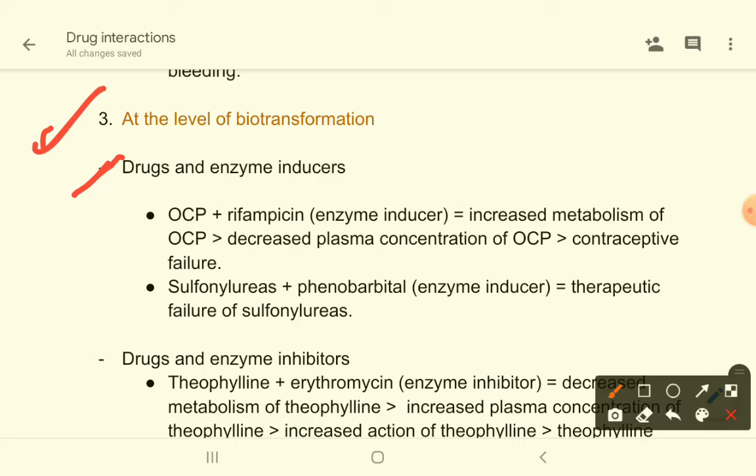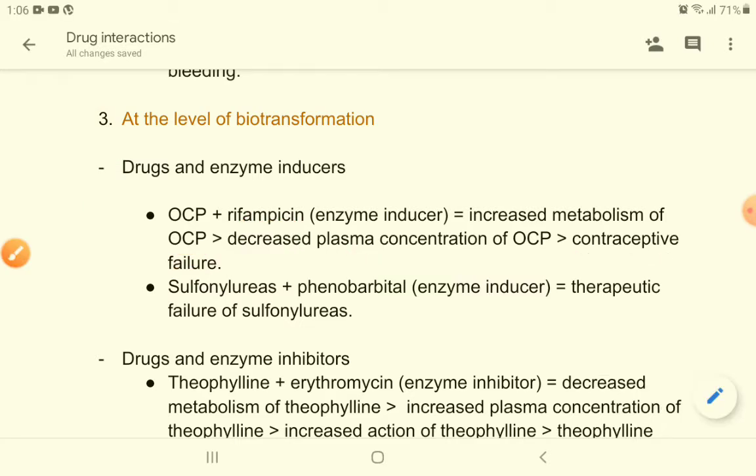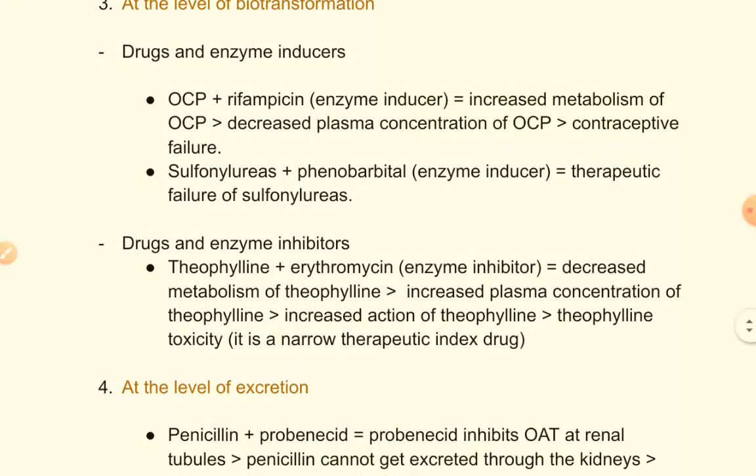For example, if you assume that oral contraceptive pill is the primary drug and rifampicin is an enzyme inducing drug, you are giving both drugs simultaneously. What happens? There is increased metabolism of oral contraceptive pills. So there is decreased plasma concentration of oral contraceptive pills, and there is contraceptive failure. Here is another example regarding sulfonylureas. You can read it from here.